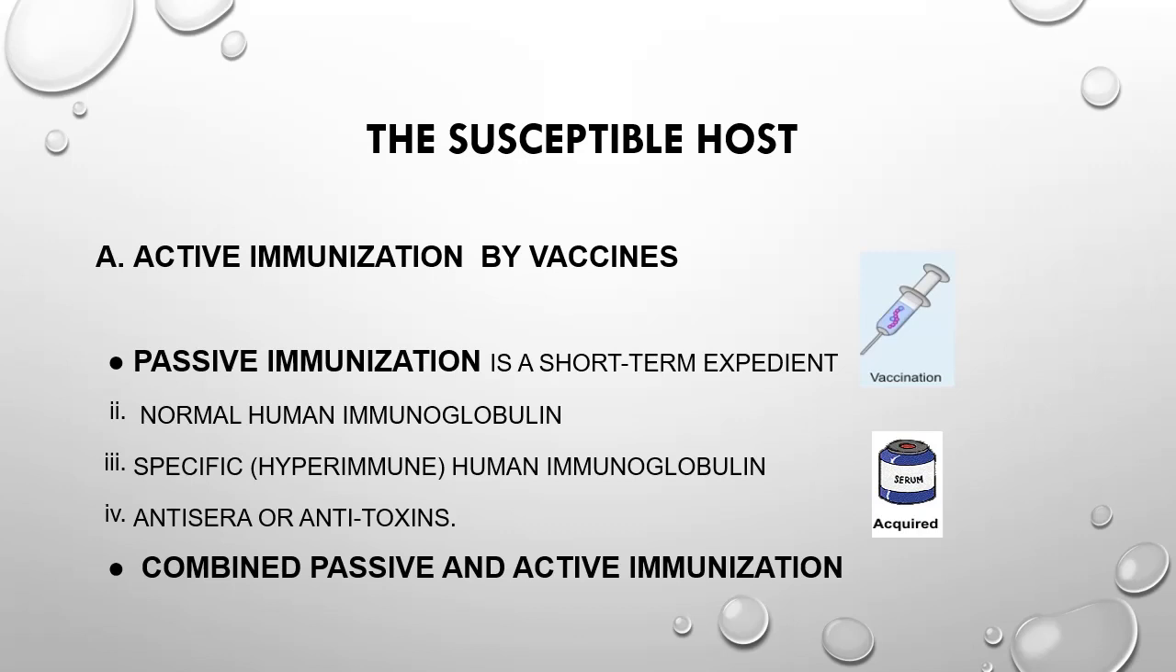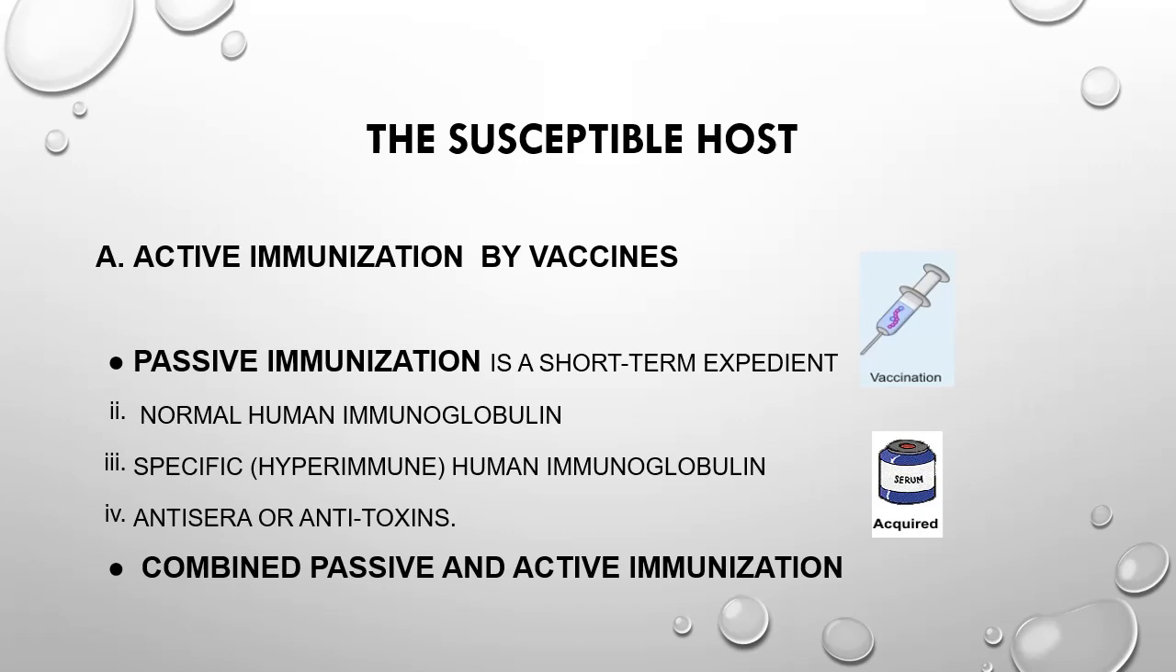The example is polio vaccination, and passive immunization is done when exposure to infection has just occurred or is imminent within the next few days. There are different types of passive immunization which include normal human immunoglobulin, specific human immunoglobulin, anti-sera or antitoxin. Sometimes we give combined passive and active immunization.